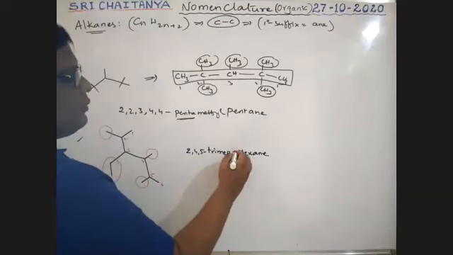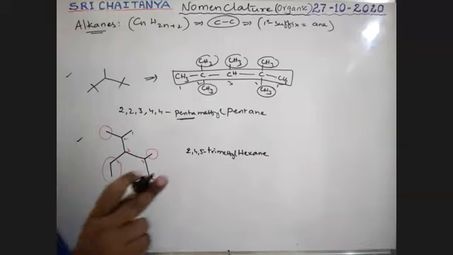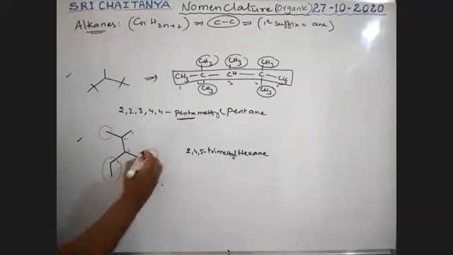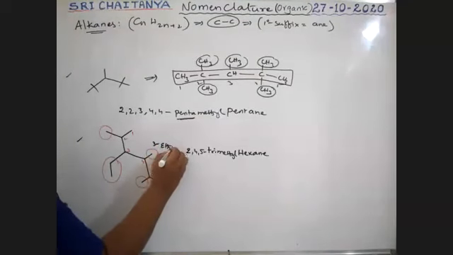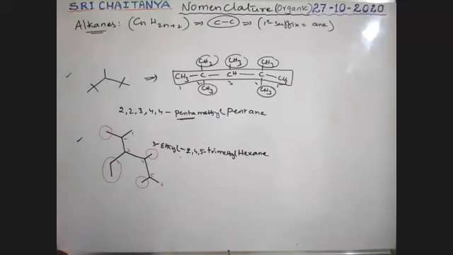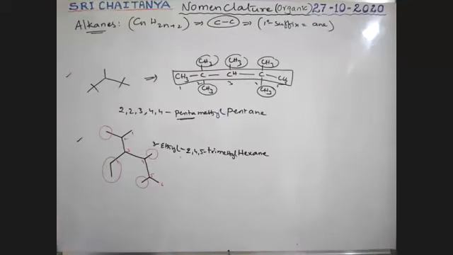Trimethyl hexane. Next, it is a 2 carbon substituent, boys. 2 carbons means eth, and substituent means yl: ethyl. Where is it? Third position. That is 3-ethyl. 3-ethyl, 2, 4, 5-trimethyl hexane is the name of this compound.